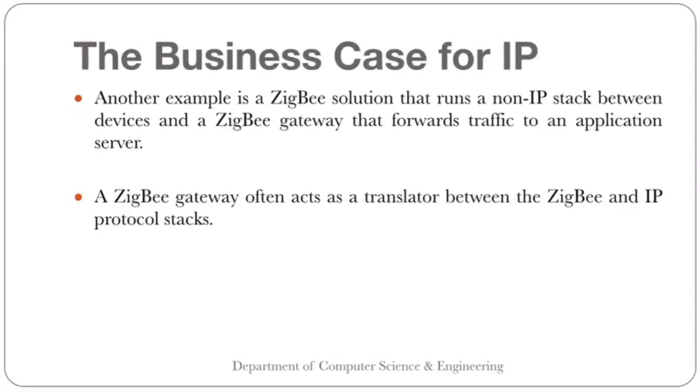Another example is a Zigbee solution that runs a non-IP stack between devices and a Zigbee gateway that forwards traffic to application servers. A Zigbee gateway often acts as a translator between the Zigbee and IP protocol stack. Right? Many devices cannot support IP, so there has to be something in between which will help them to communicate with each other. That is what we are saying: adaptation and adoption.